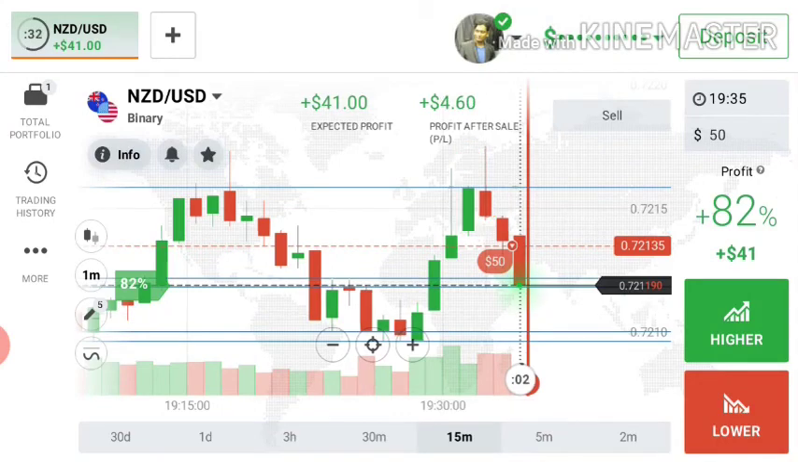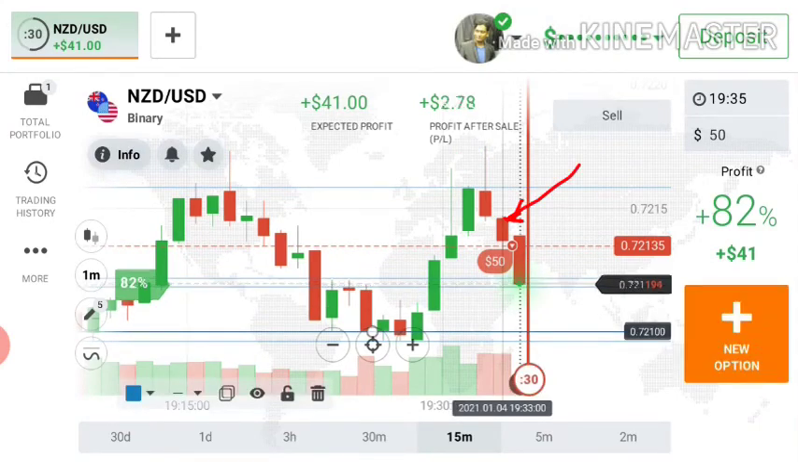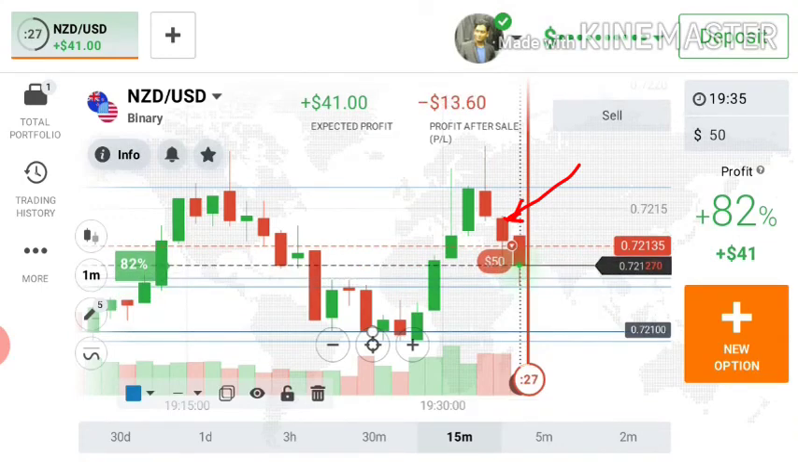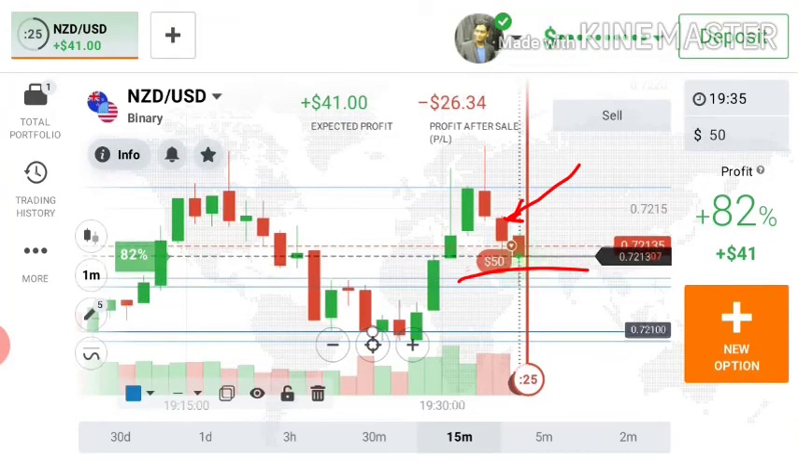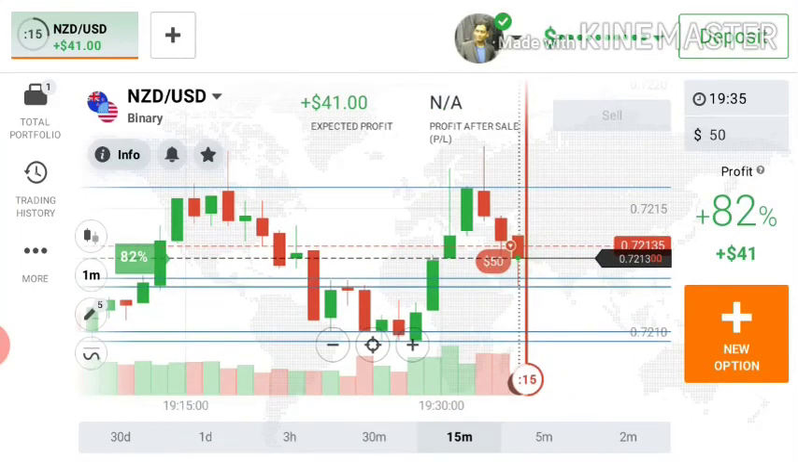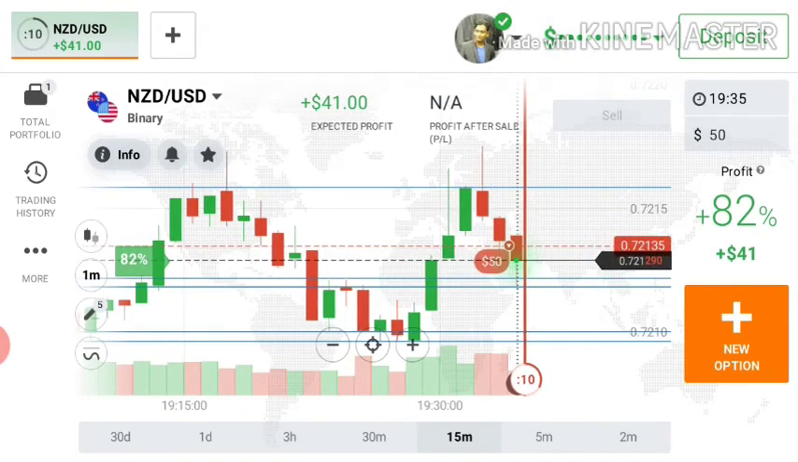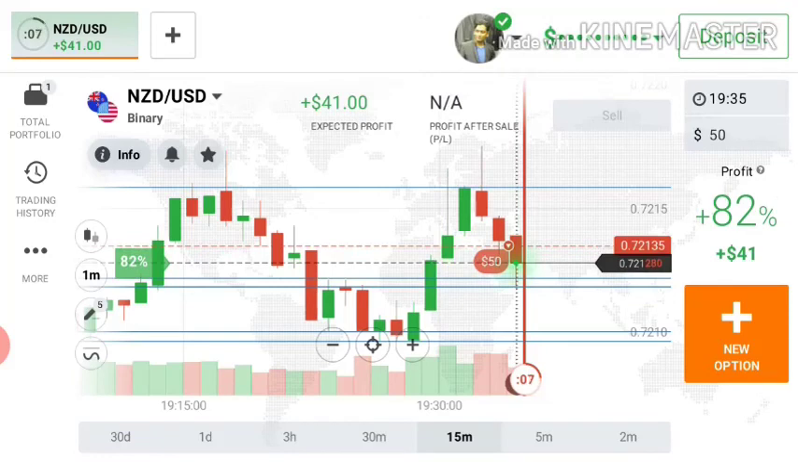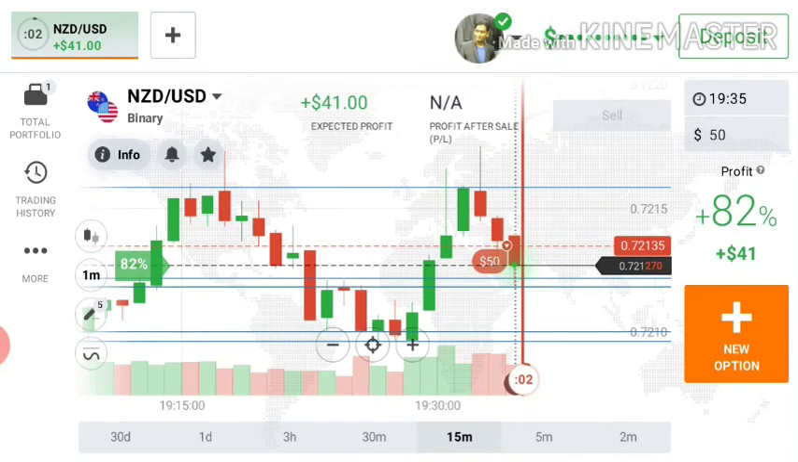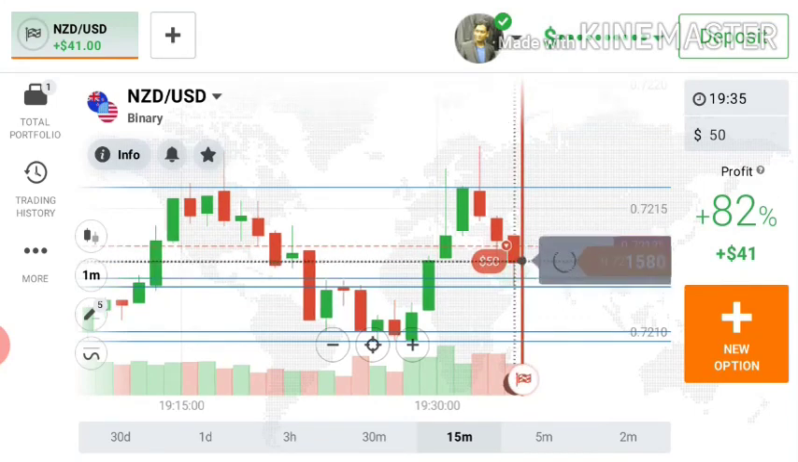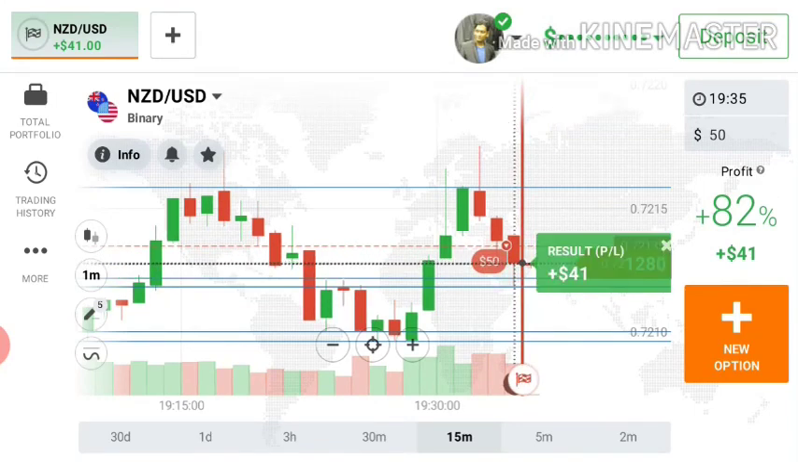I got a reversal sign from this level. Again I am seeing the strong candle. Okay, a hammer candle makes a new low here, and it helps me decide the market wants to go more down. That's it. I am placing a lower option here, and I am 100% sure about this candle. It will definitely close below my entry point and give me a winning trade. Okay, so you can see this is also my winning trade, and again $41 in my pocket.